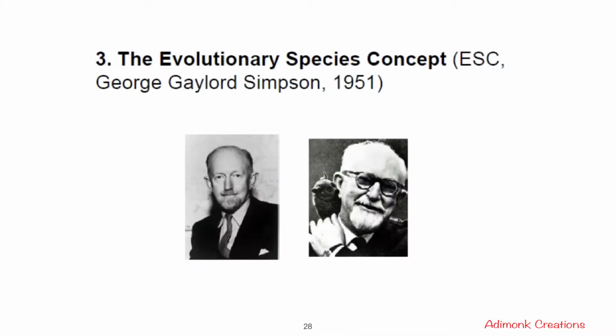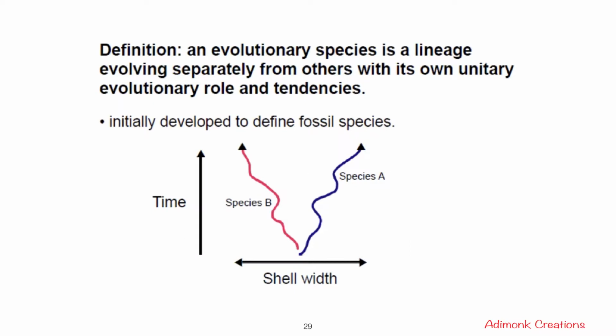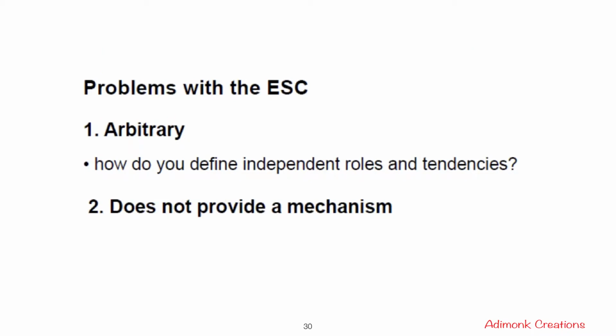And then third is the evolutionary species concept, given by George Gaylord Simpson in 1951, and he stated that an evolutionary species is a lineage evolving separately from others with its own unitary evolutionary role and tendencies. The problem with the evolutionary species concept was that it was arbitrary, and it did not have a proper plan or concept. How do you define independent roles and tendencies? And it also did not provide a mechanism for the formation of species.